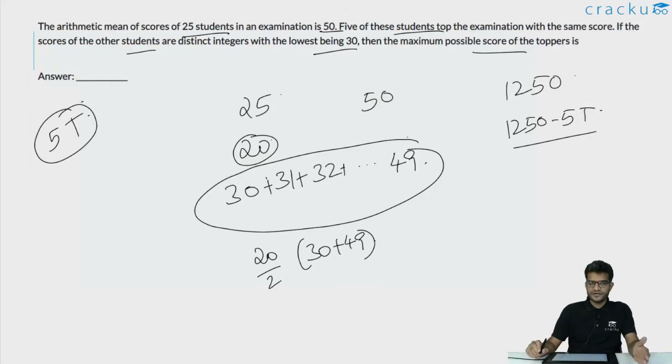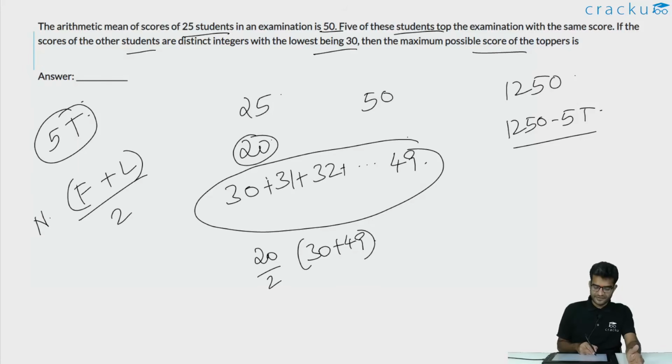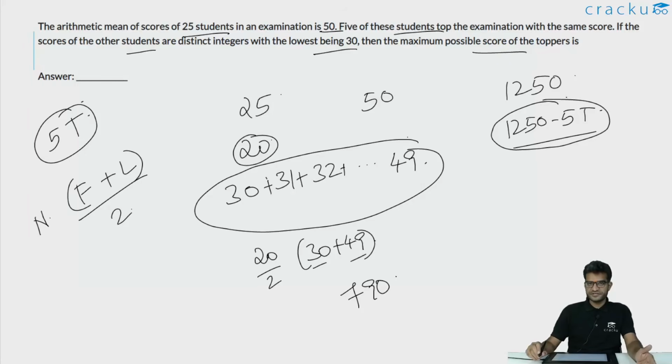Remember that in any arithmetic progression, if you know the first term and if you know the last term and you know the number of terms, the sum is equal to the number of terms into the first term plus the last term divided by 2. In this particular case, there are 20 terms, so it is 20 by 2 into the first term plus the last term. This will be 790. The scores by the remaining 20 students is 790. That is the minimum possible value of the sum of the remaining 20 students.